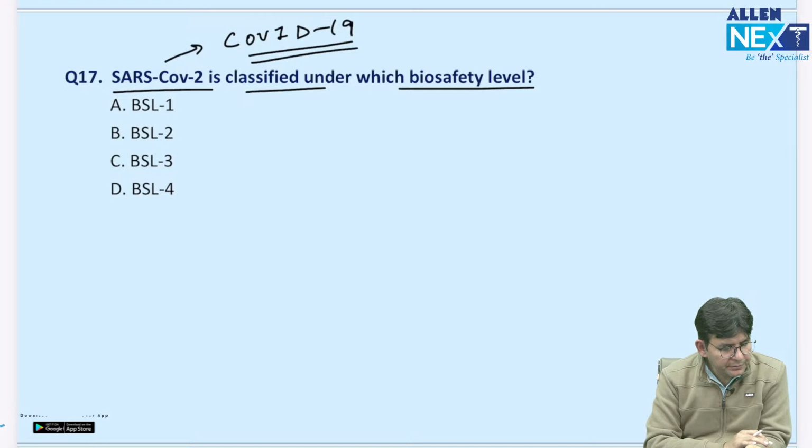Yes, please tell me. Waiting. Bhavya has said B. Okay. Anybody else want to try for this? Please tell. BSL2. Okay. Anybody else want to try this question? The SARS-CoV-2 is classified under which biosafety level? Tanay has said B. Renu is saying C. Okay. Fine. What else? Dr. Joy said B.